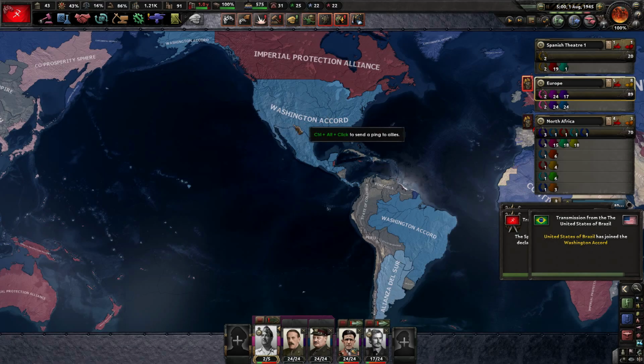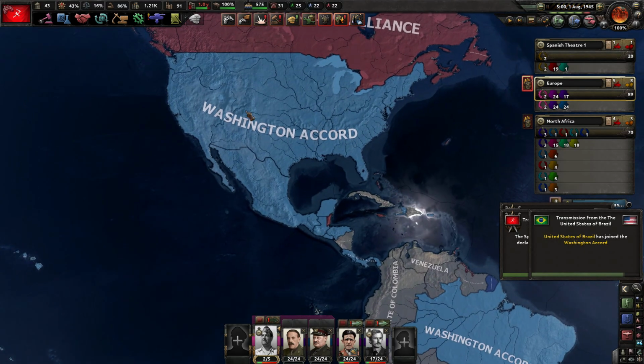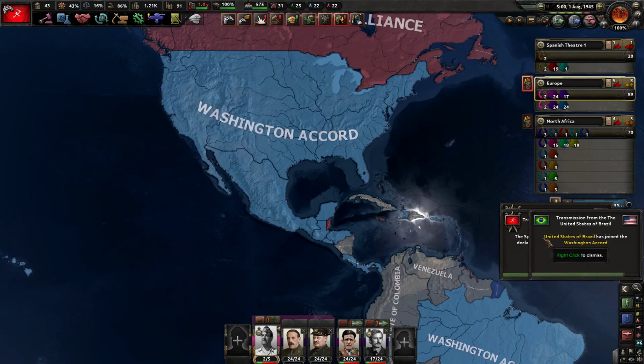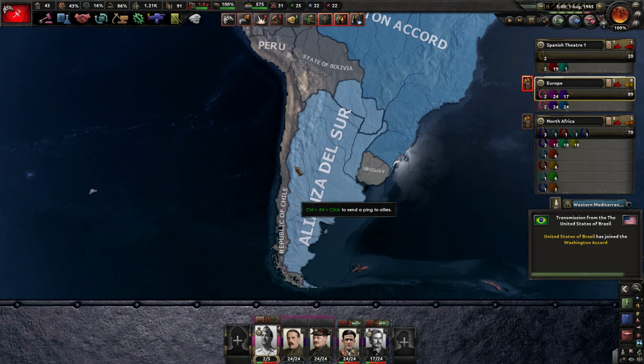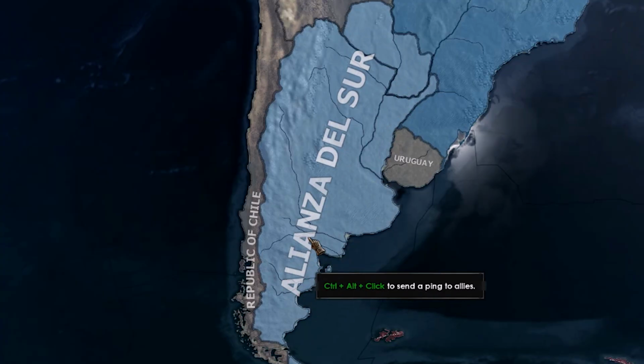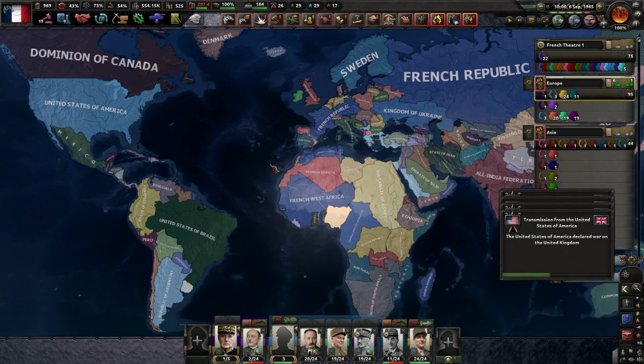And also in 1945 the United States has created its own alliance called the Washington Accord, which the United States of Brazil has also joined. That's something new and you know what, I like it. And we also got another alliance in South America, which is called Alianza del Sur.